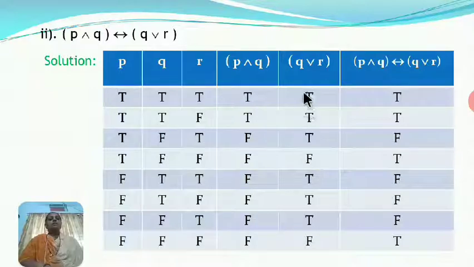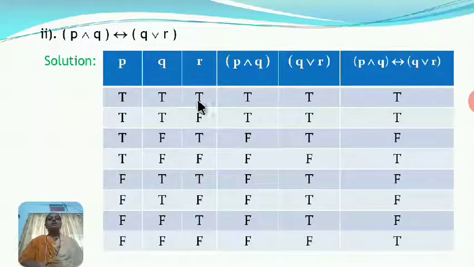Now here in the next column we require truth values for Q or R. So we use here combinations for Q, R. Now here we take disjunction. That means the truth value is true if either one of the statements is true. Otherwise it is false.